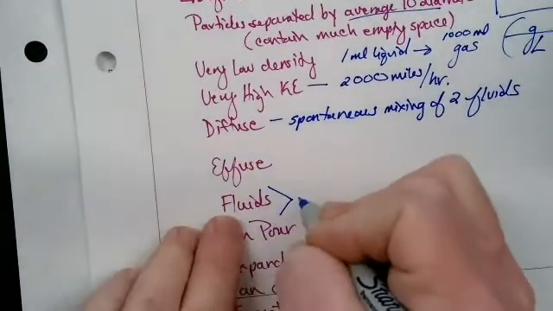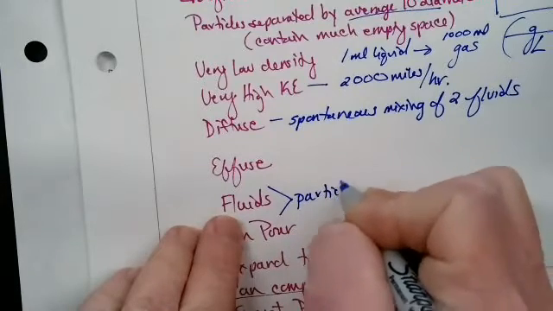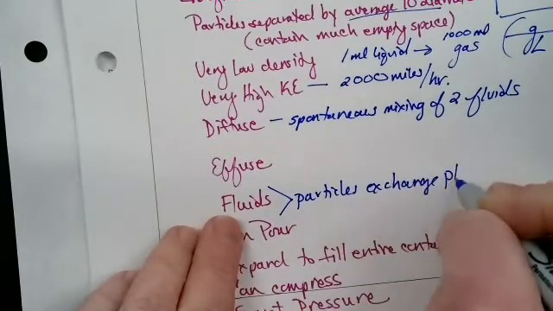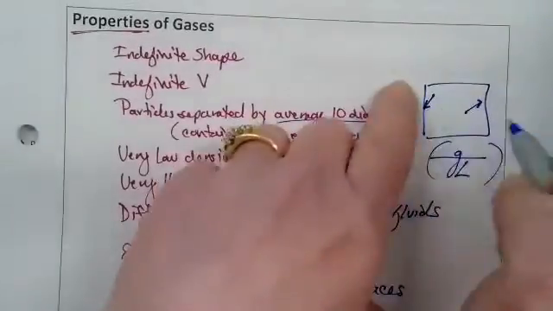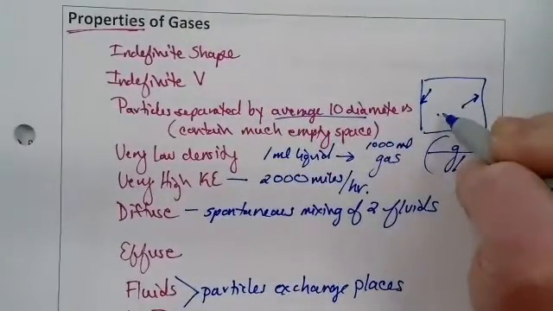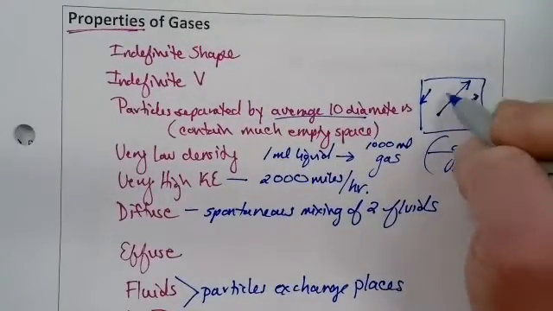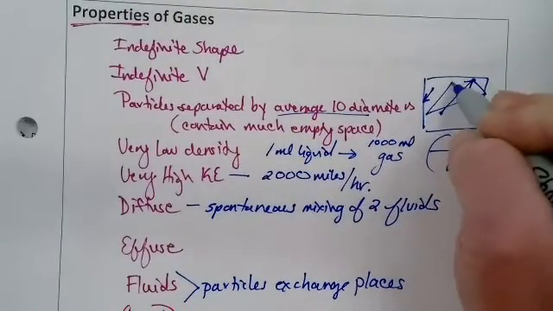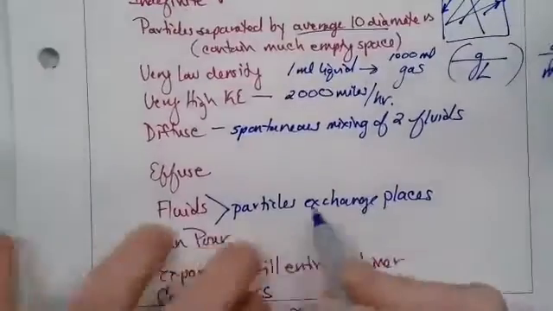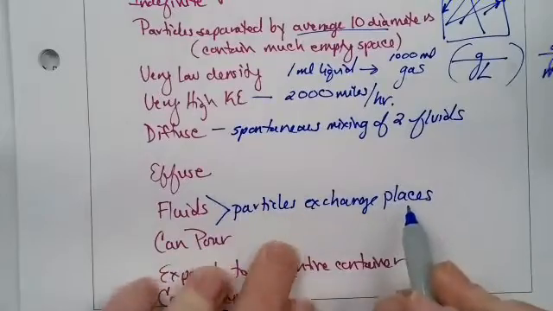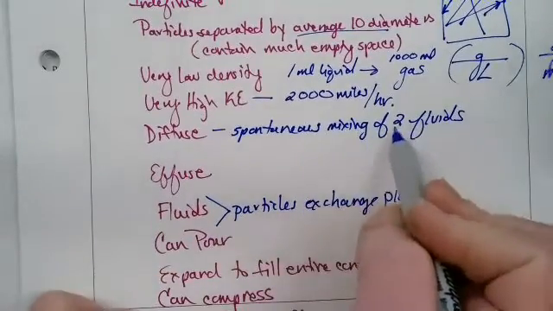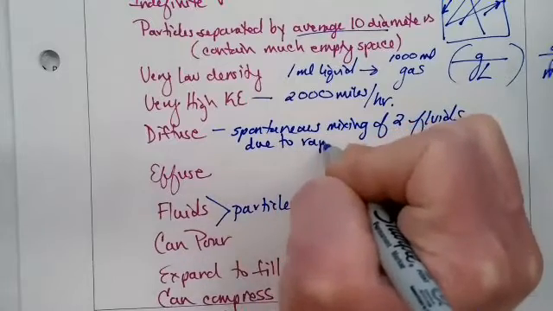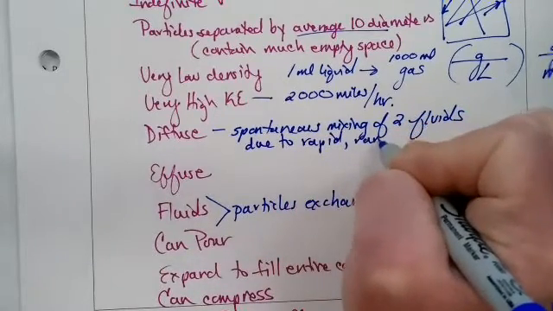To be a fluid, that just means the particles exchange places. And of course, within a gas, we know that that is happening. This gas particle moving in a straight line until it encounters an obstacle or another gas particle and then bouncing here, here, here, here. So they're definitely exchanging places. Well, the spontaneous mixing of 2 fluids due to the rapid random motion.